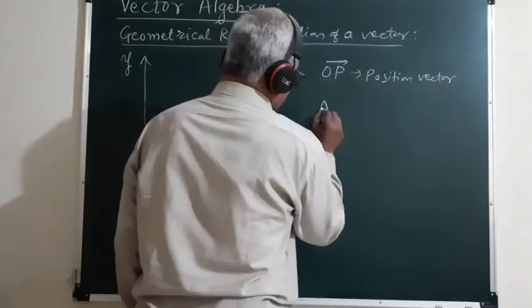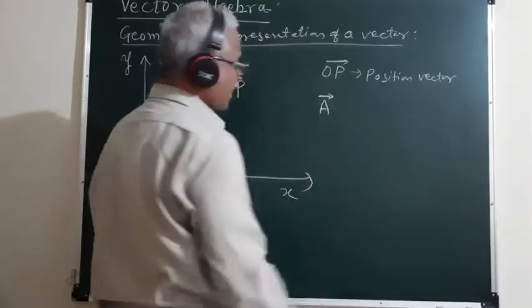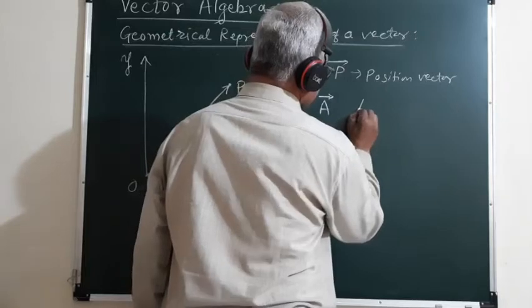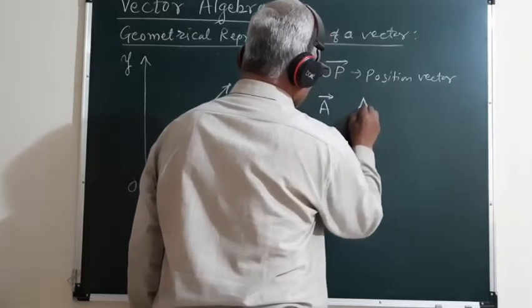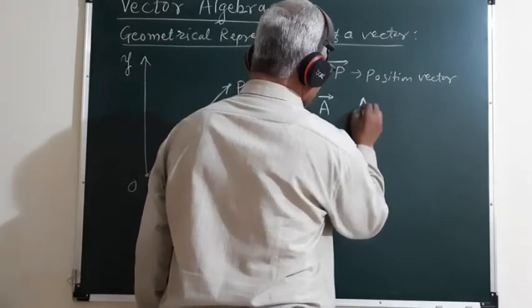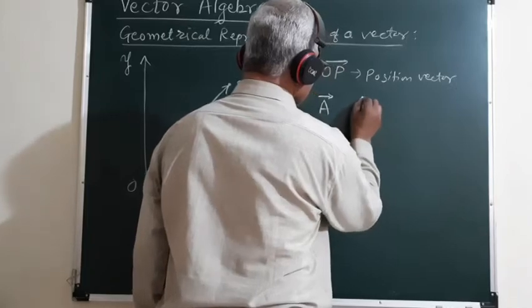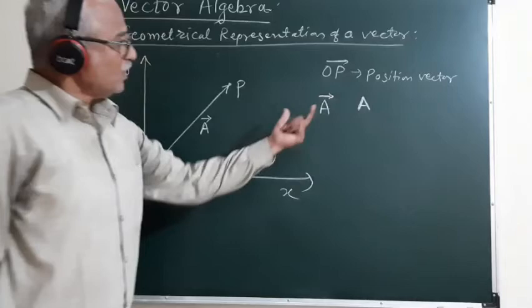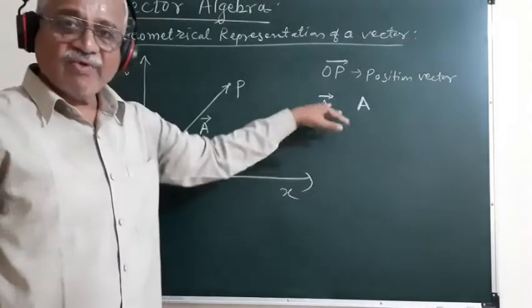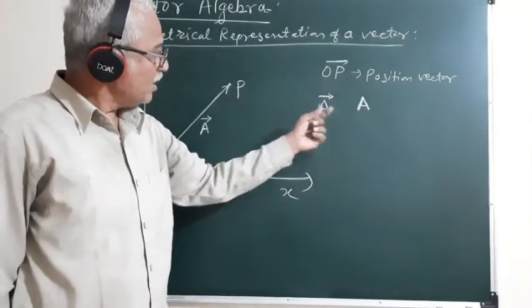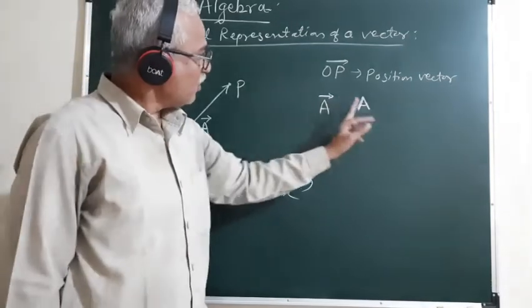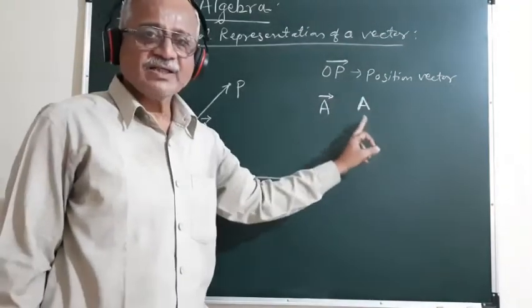Or else this vector A bar is also sometimes represented with the bold type A. So either we can represent a vector with an arrowhead over it, or simply by representing it with the bold letter A.